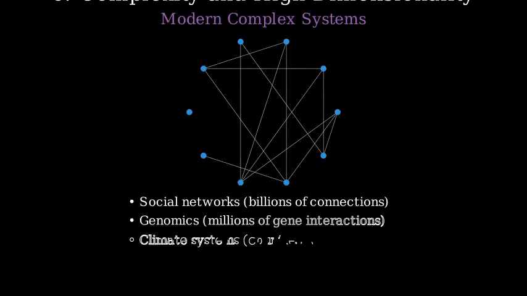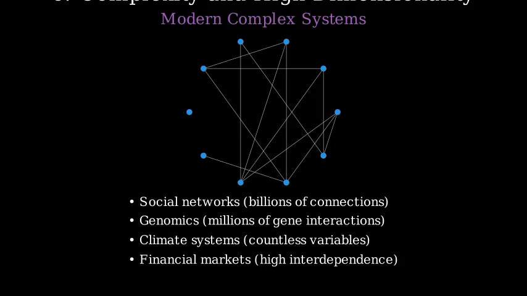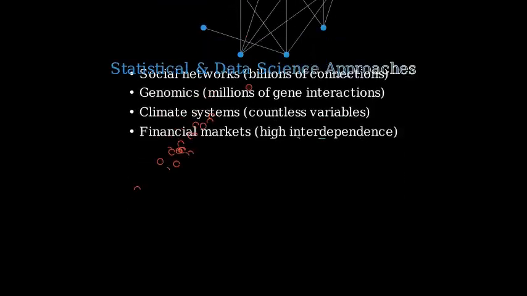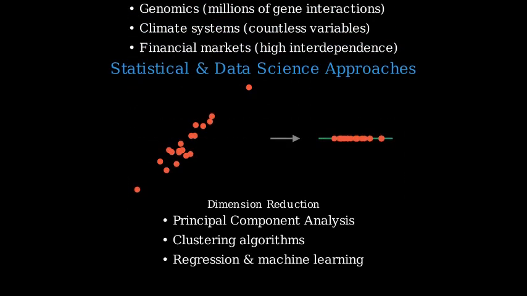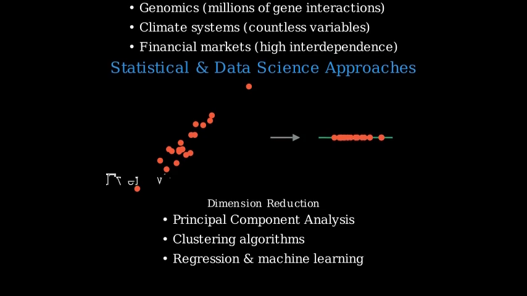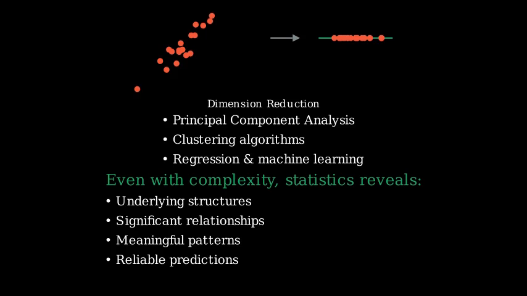Social networks, genomics, climate systems, and financial markets involve so many interacting parts that micro-level modeling quickly becomes intractable. Statistics and data science use dimension reduction, clustering, and regression methods to extract essential macro patterns from complex data. Even when we can't model every interaction, statistical approaches can reveal underlying structures and relationships.